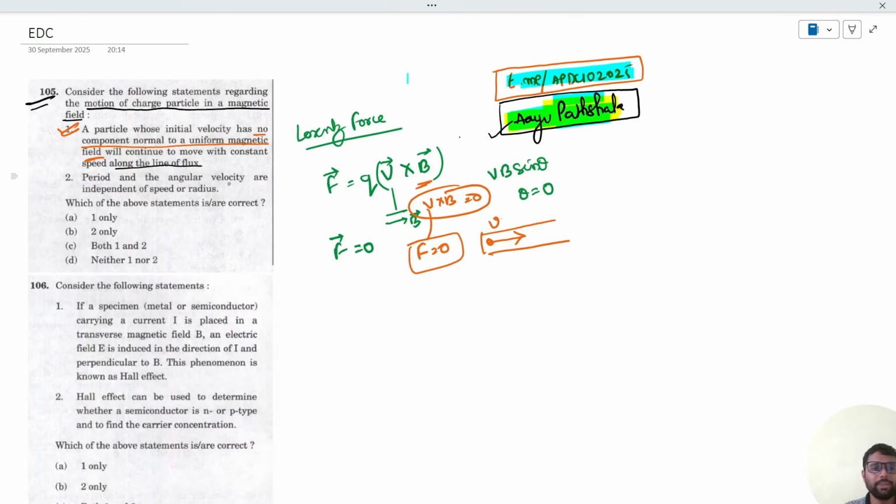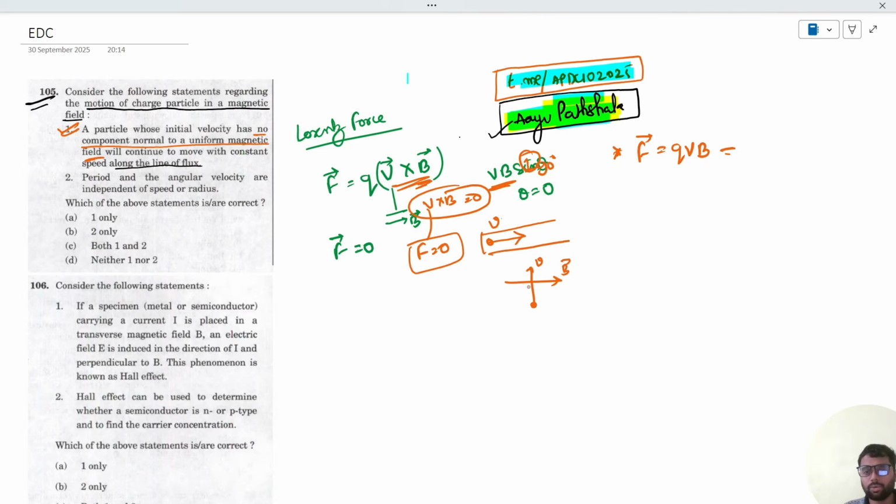Now it is given that the period and the angular velocity are independent of the speed or radius. So now let us see: if force is given as QVB sin theta, and there is a perpendicular component to it, so theta will be 90 degrees. So sin 90 will be equal to 1. So this will be QVB. And this is the magnetic field, and this is the direction of motion of the particle, which is perpendicular to the direction of the magnetic field.